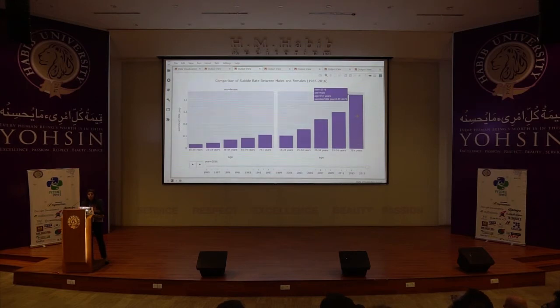You can also see the comparison of the other age groups, but my question was which age group contributed the most, and from this bar graph, I can clearly see that the age group of 75 plus males was contributing the most. So this is another piece of information I can take from this plot.